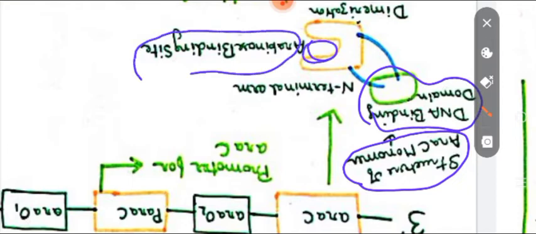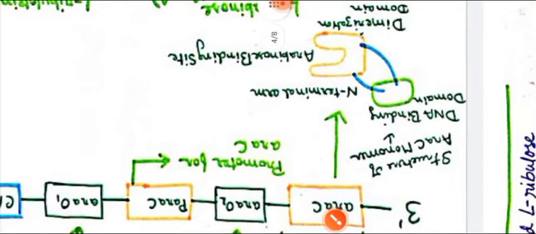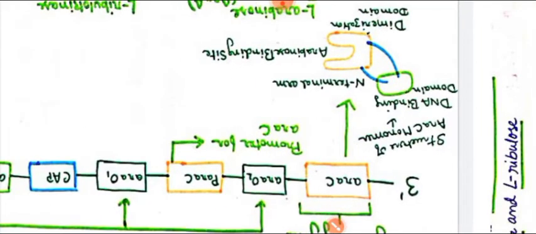This is the site where arabinose will bind, and this ARA-C protein product is very sensitive to the level of arabinose. So this is the regulatory product of ARA-C.